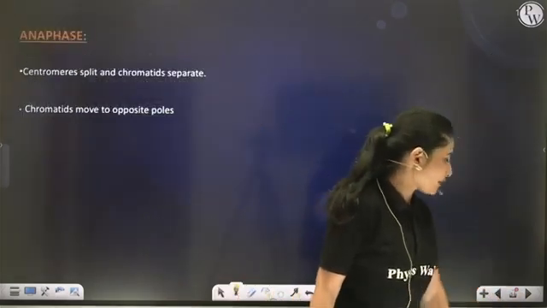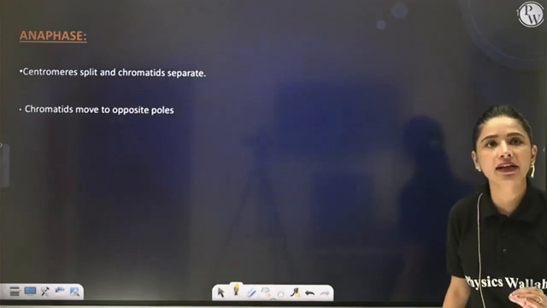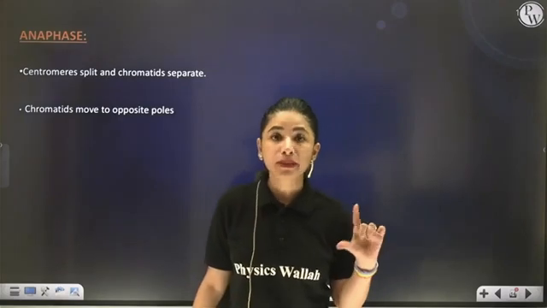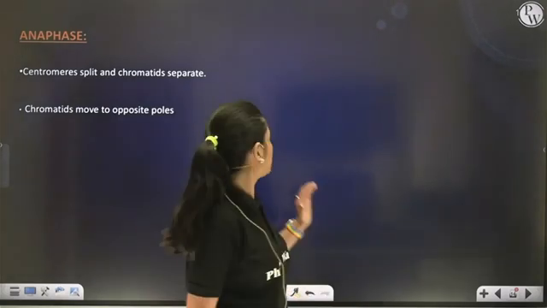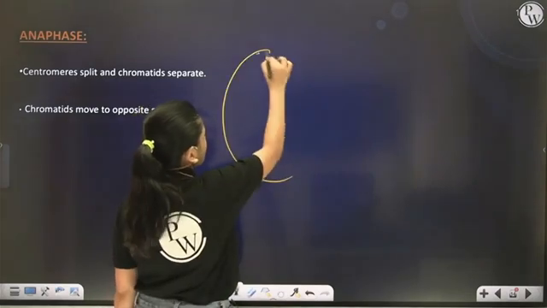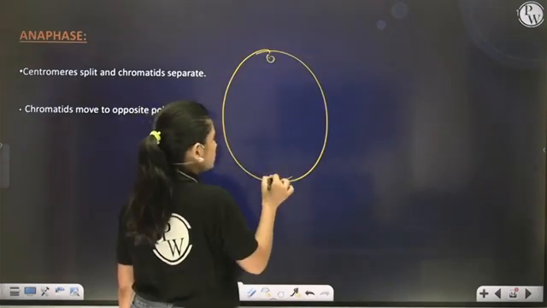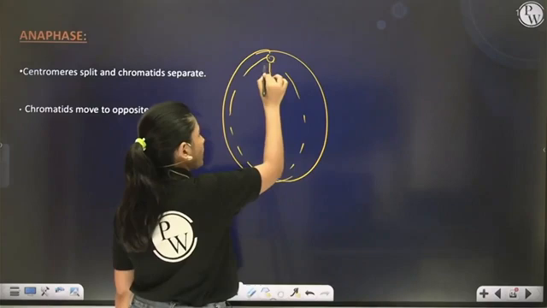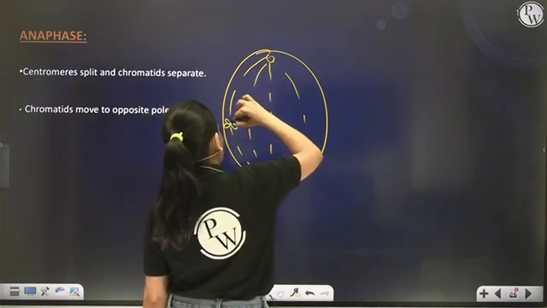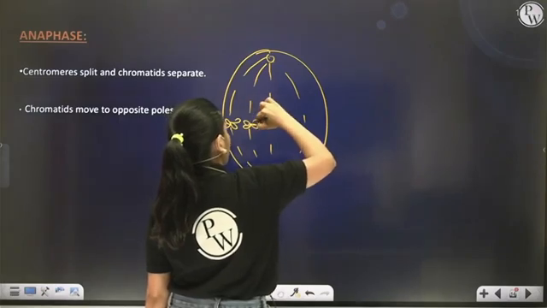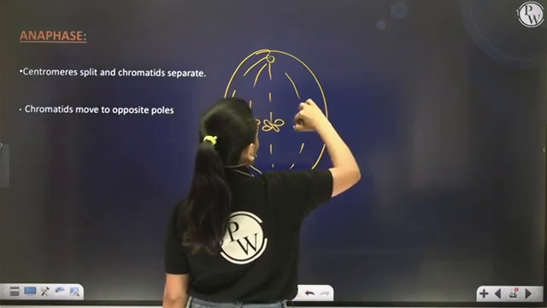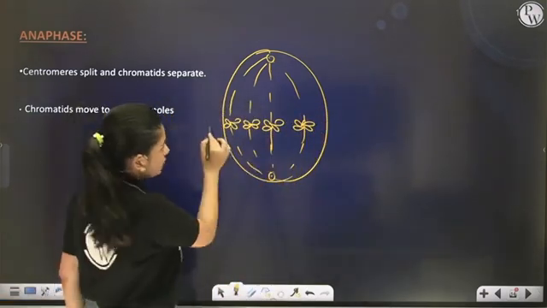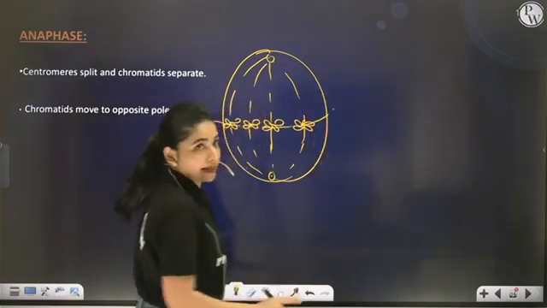Now, after metaphase is completed, the next stage is anaphase. Anaphase, my dear students, is characterized by the splitting of the centromere. Now see, what was the condition in metaphase? This was the condition. All the chromosomes were hanging on the spindle fiber and they were all arranged in a sequence, one after the other. So all the chromosomes are aligned at the same equatorial plate, first thing.